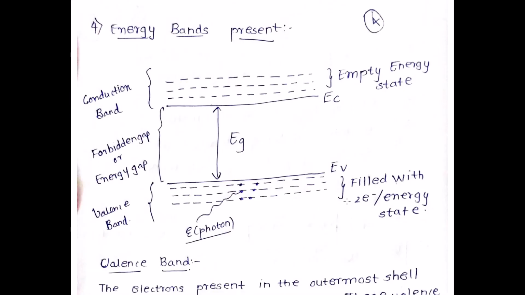Next, terminology is about the energy bands. Please understand this terminology. What is a conduction band? What is a forbidden or energy gap? What is a valence band? What do you mean by EC? What do you mean by EV? What do you mean by EG? I'll explain each term very well. Please get these terms very well.